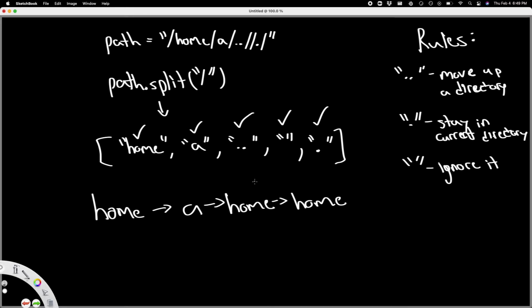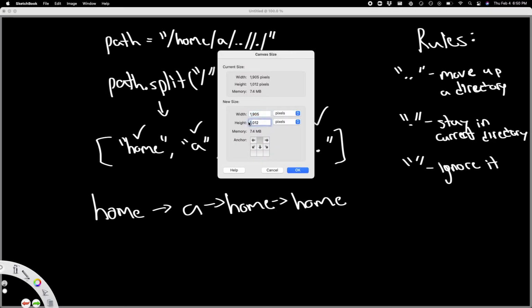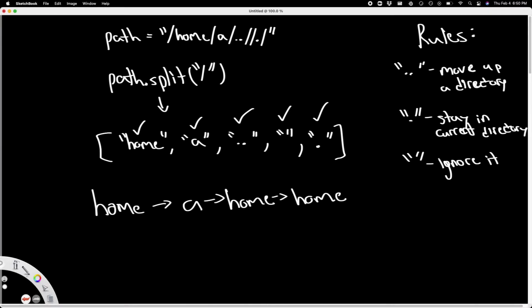So to make sure this works, let's actually do it with an example. Let me first expand my canvas. Let's do it with the example that we saw in the problem and see if our logic works.